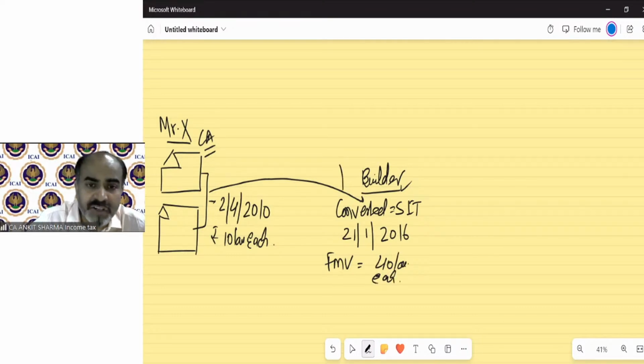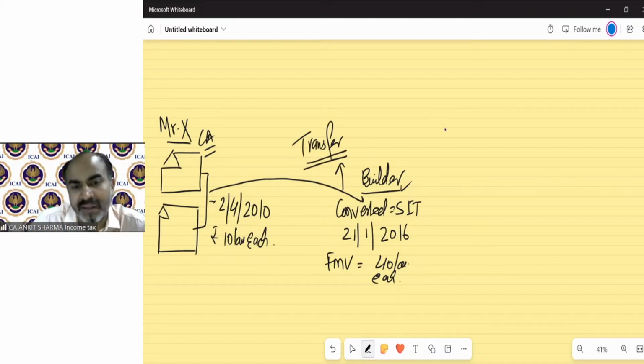Now, because conversion took place in this year, that is called a transfer. So technically, we should charge capital gain in this year. And in working, it's a general thing that FMV of 40 lakh will be treated as sale consideration.